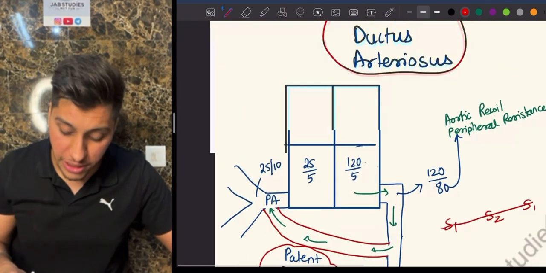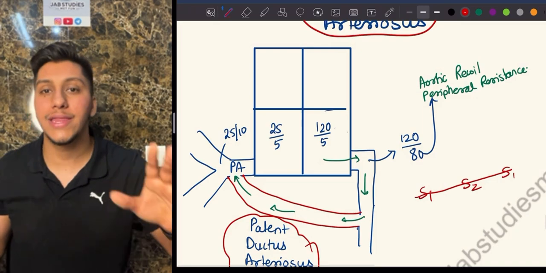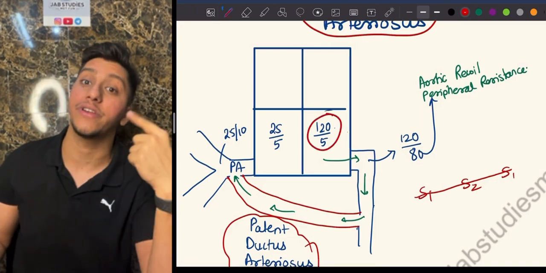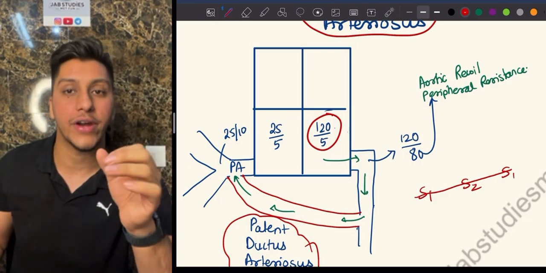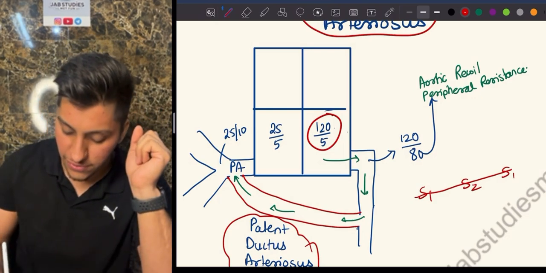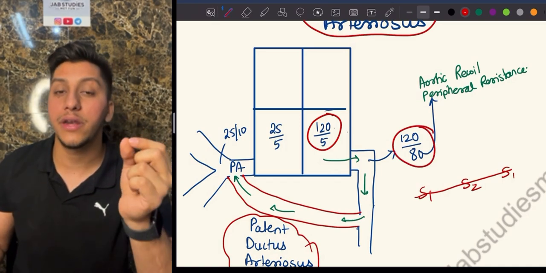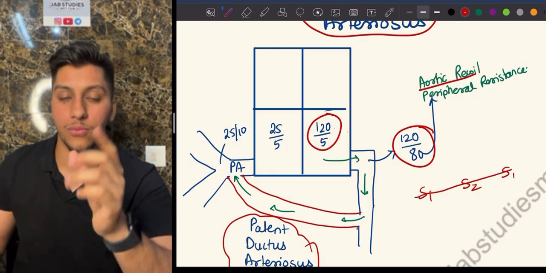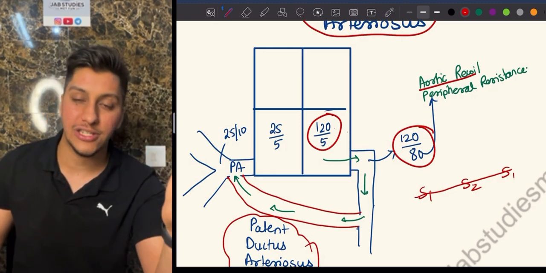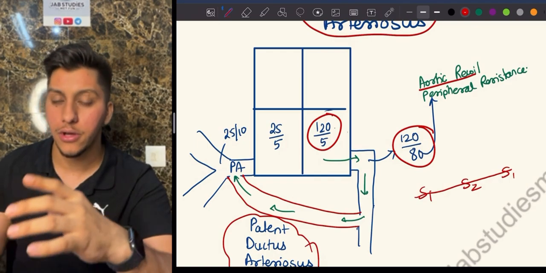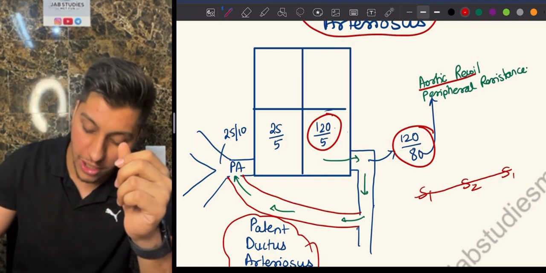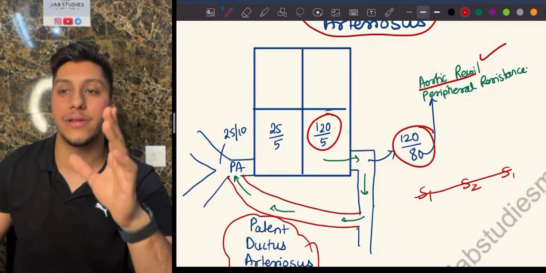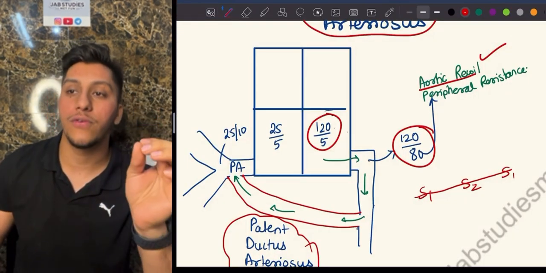Okay, here are a few pressures with respect to physiology which you should remember. In the left ventricle, it is going to be 120/5. That's why the maximum pressure is there. That is why mitral regurgitation was the maximum chance where infective endocarditis was found, remember. Then in case of the aorta, 120/80. Remember, why is there a diastolic pressure? Because of the aortic recoil. If aortic recoil is not there, what question will come? In blood pressure, one is systolic pressure and then there is the diastolic pressure. The cause of diastolic pressure is aortic recoil or peripheral vascular resistance. Okay, aortic recoil or peripheral vascular resistance.